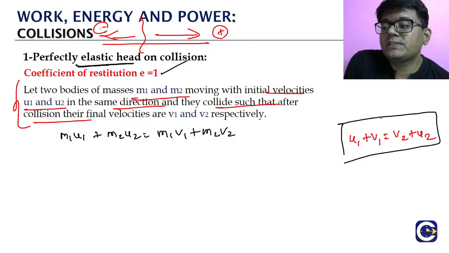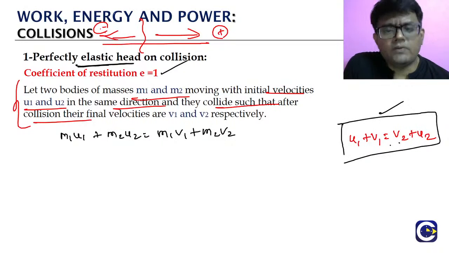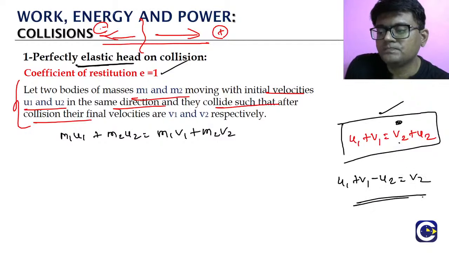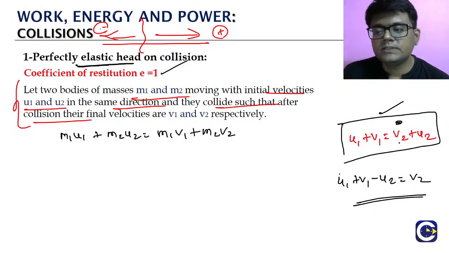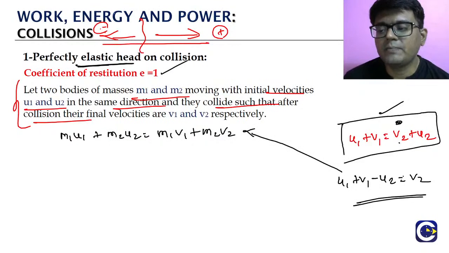Now from this relation we can represent V2 or V1, any one of them. Let us say we will represent V2. V2 will be equal to u1 plus v1 minus u2. Just take it as it is and substitute it in the conservation of momentum. In place of V2 we keep u1 plus v1 minus u2.